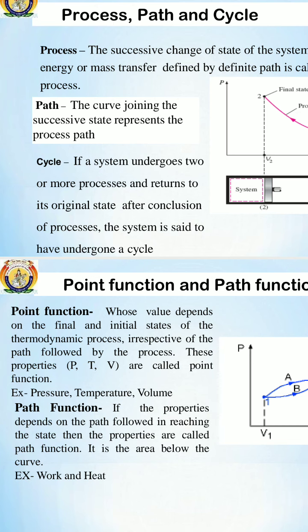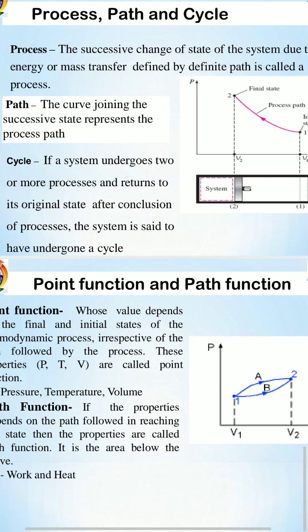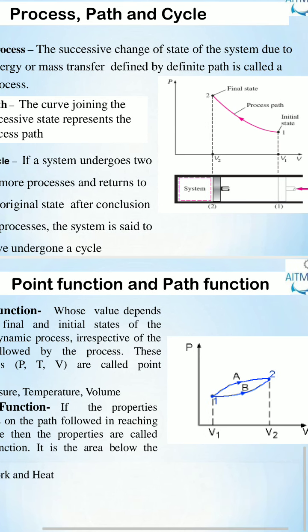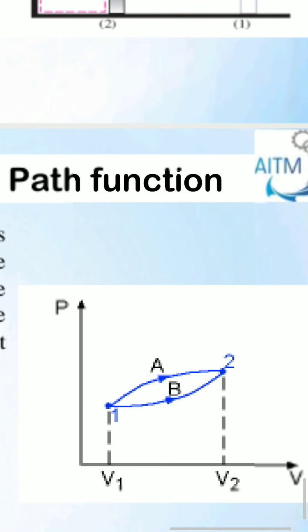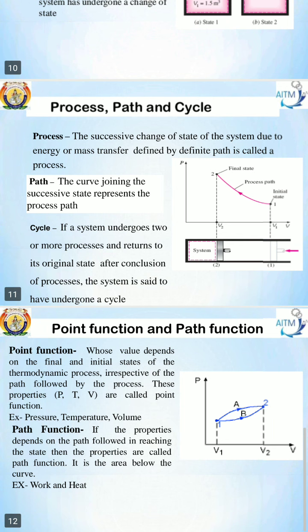Examples are pressure, temperature, volume. Path function means what? As the name suggests, it follows the path. If the property depends on the path followed in reaching the state, then the property is known as a path function. See here, I want to move from state 1 to state 2. How many paths are there? 2 paths, either 1A2 or 1B2.